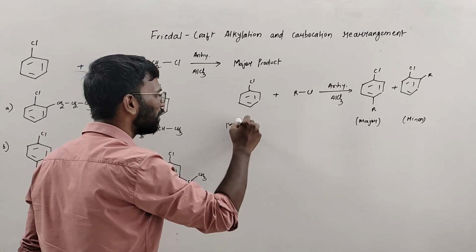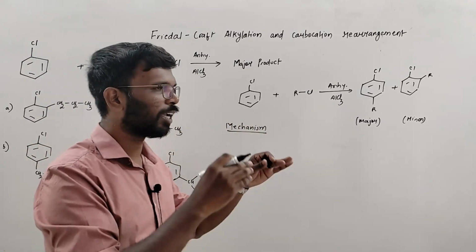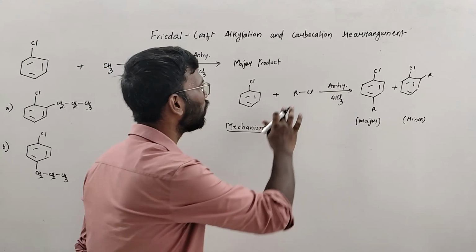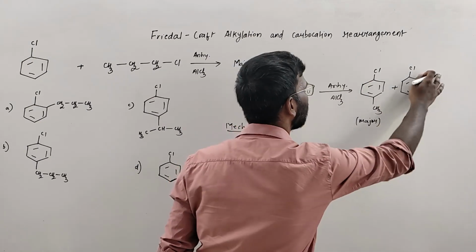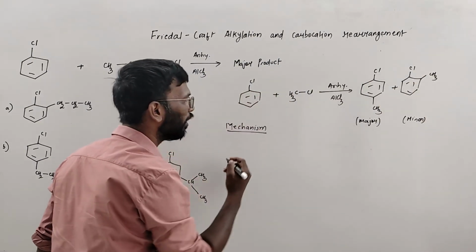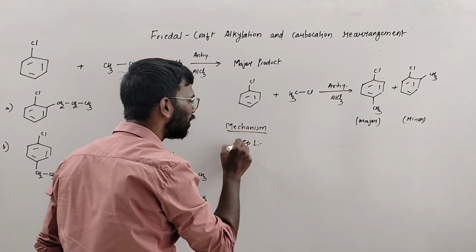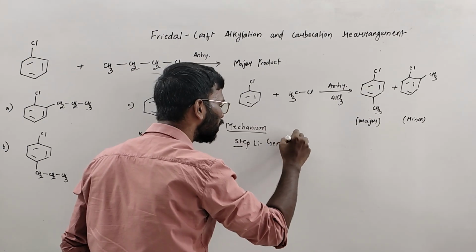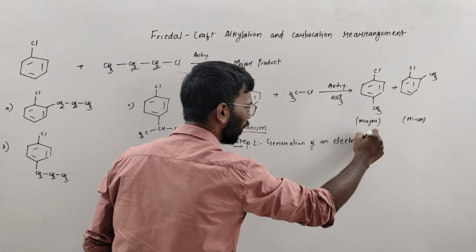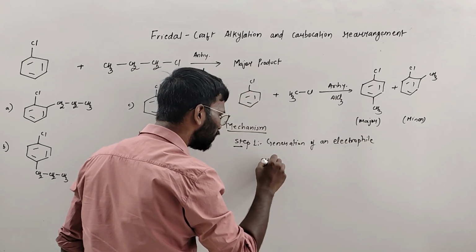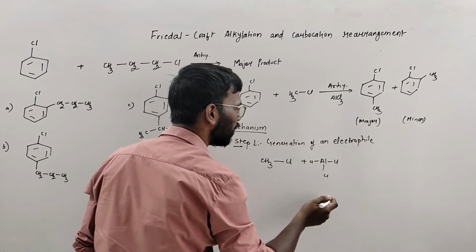Mechanism is this. I will change this. If this R was CH3, your product would have been this, with CH3 and CH3. So accordingly, I will do the mechanism for this. Step 1 is generation of an electrophile. So CH3Cl and anhydrous AlCl3.